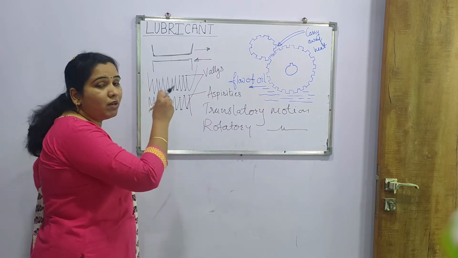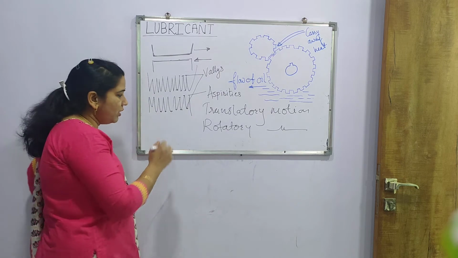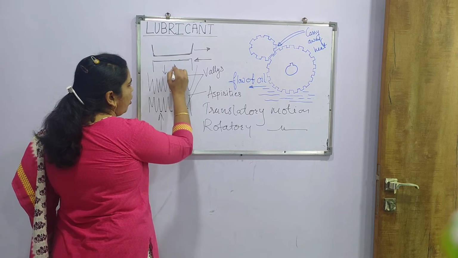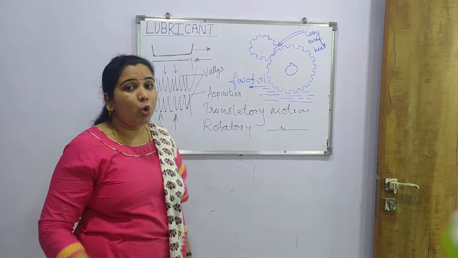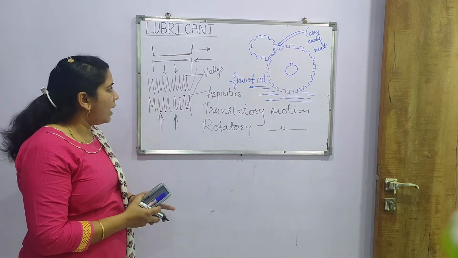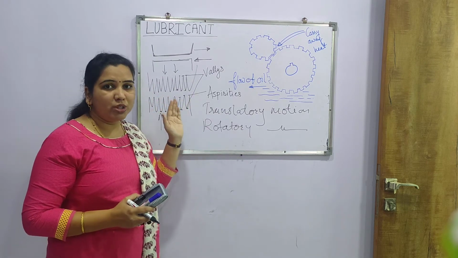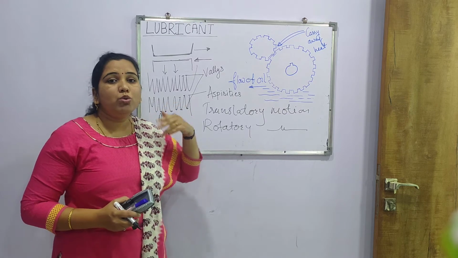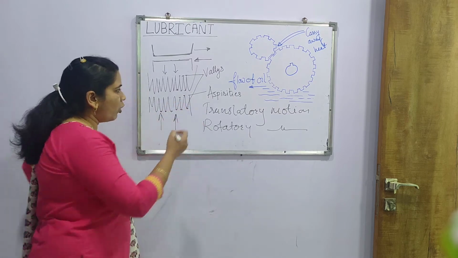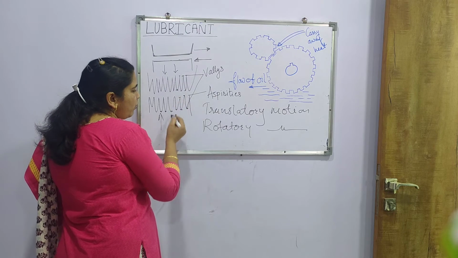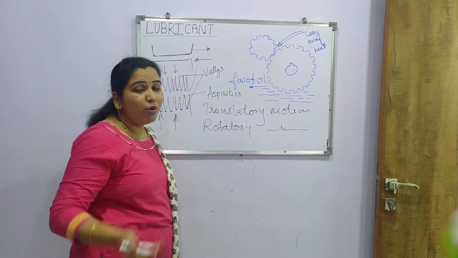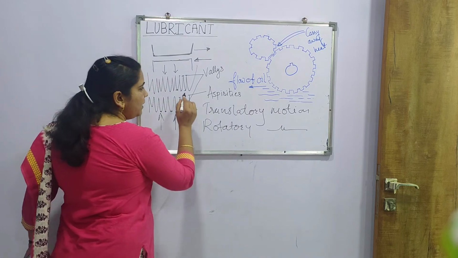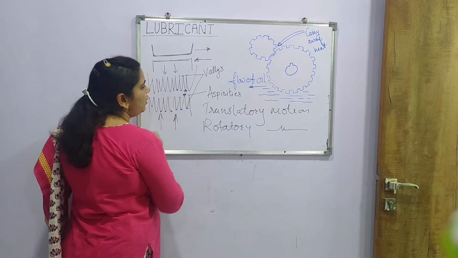Whenever both parts of the machinery are in motion, a pressure is created by the load, whether small or large. Due to the motion and the pressing of one part over another by the load, the asperities come in contact with each other.